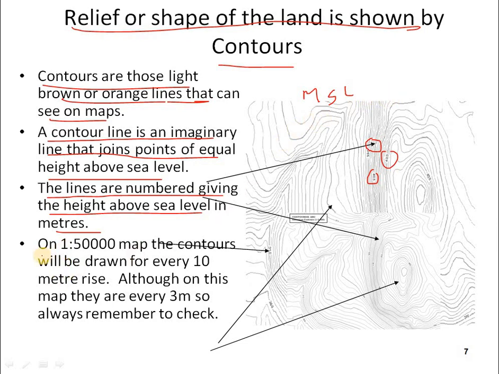Okay, and on a 1:50,000 map, the contours will be drawn for every 10-meter rise. Although on this map they are every 3 meters, so always remember to check. So whenever they take a 1:50,000 scale, the contours are drawn for every 10 meters of rise. For every 10 meters, they take the levels and write the rise. So although they are every 3 meters here, they will be checking the levels. So that is the importance of contour maps. Okay.